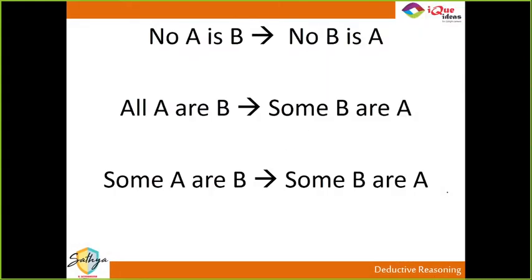After this, we also saw the reversals. If no A is B, then you can say no B is A. If all A are B is given, then the reverse is not all but some. If all A are B, then in reverse you can say some B are A. And if some A are B, then you can say some B are A. These are the 3 reverse statements which are concluded from the given ones.